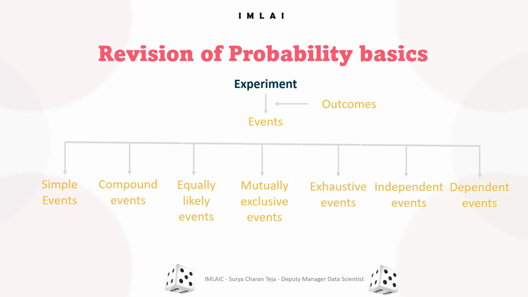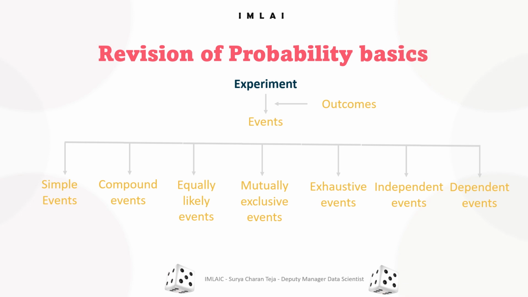If you have rolled a single dice or a single coin, whatever outcome comes in your sample space is called a simple event. If you flip two coins or roll two dice, whatever outcomes your sample space consists of are compound events.